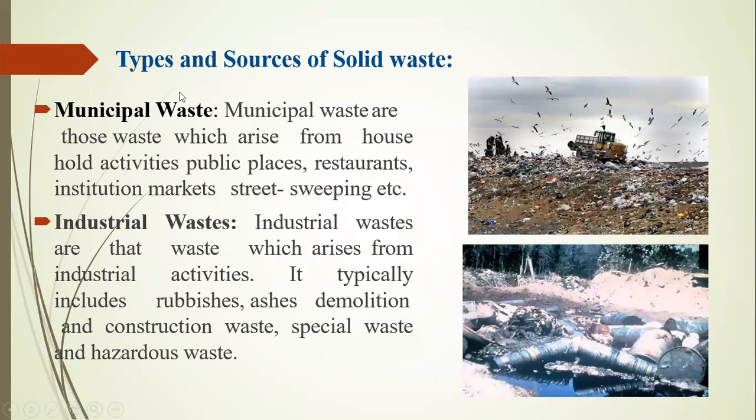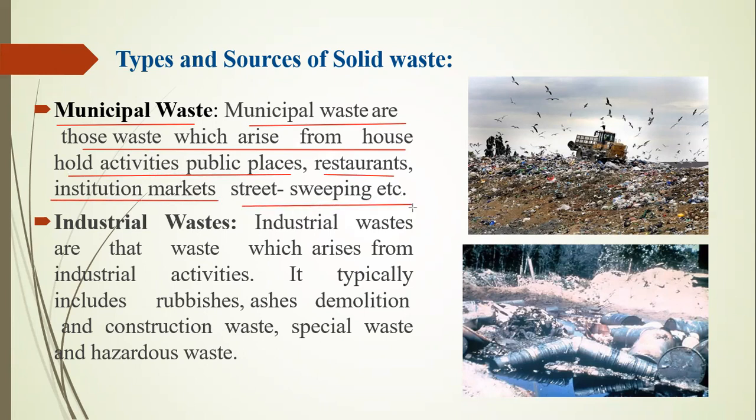There are two main types of solid waste we have to consider. First is municipal waste and second is industrial waste. These two types cover all types of wastage. First is municipal waste. Municipal waste is the waste which arises from household activity, public places, restaurants, institutions, markets, and street sweeping, etc. It means you have to consider most of the residential and commercial areas. They collect all types of waste from these areas and reject it at one place.